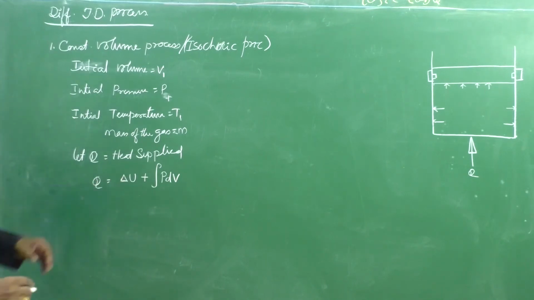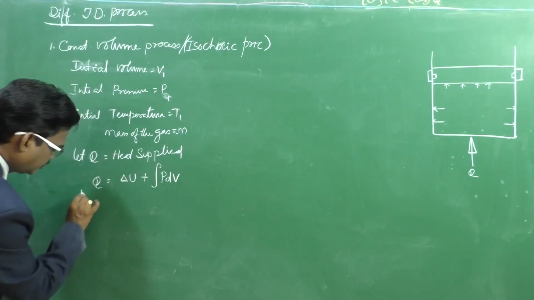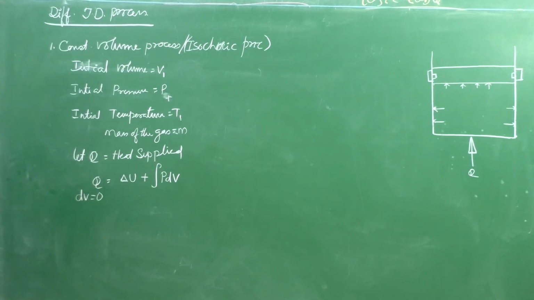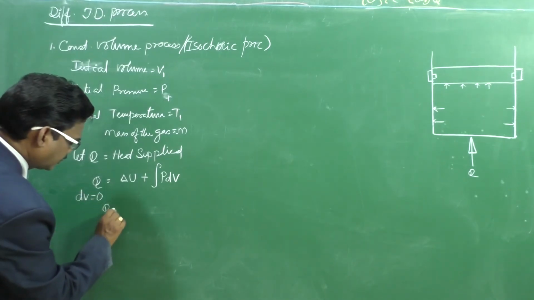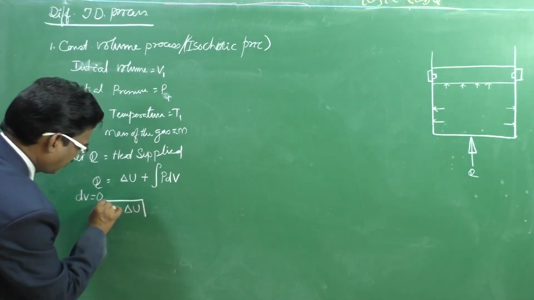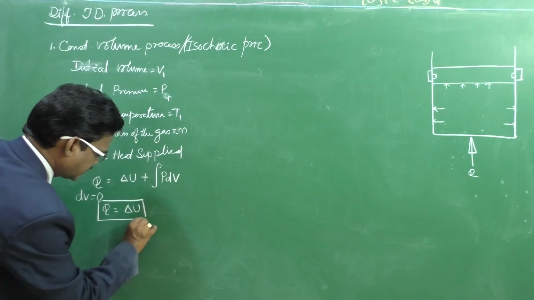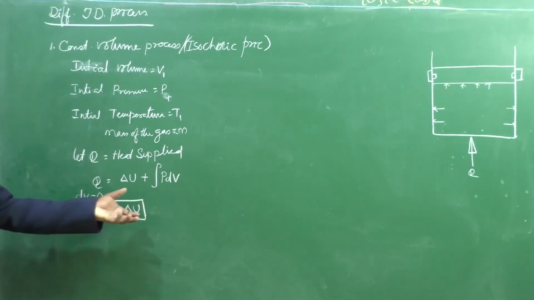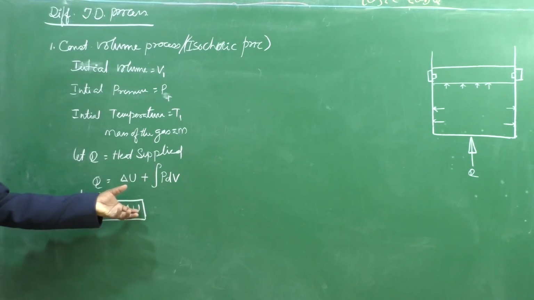And dV, the change in volume, equals 0. Therefore, Q equals delta U. That means in the constant volume process, whatever heat energy is supplied is utilized for increasing its internal energy.